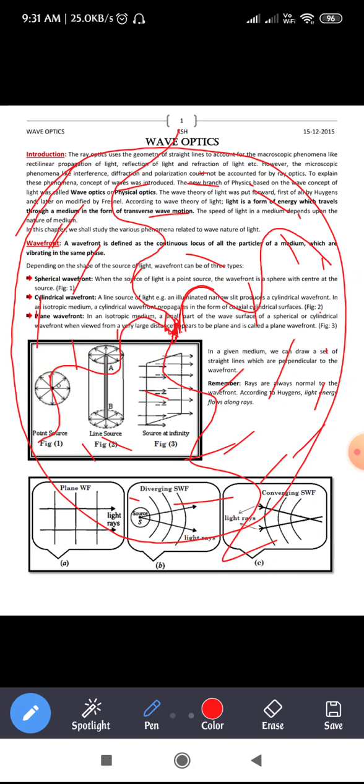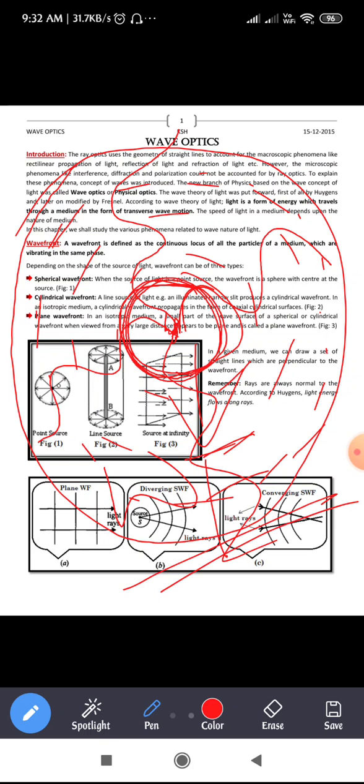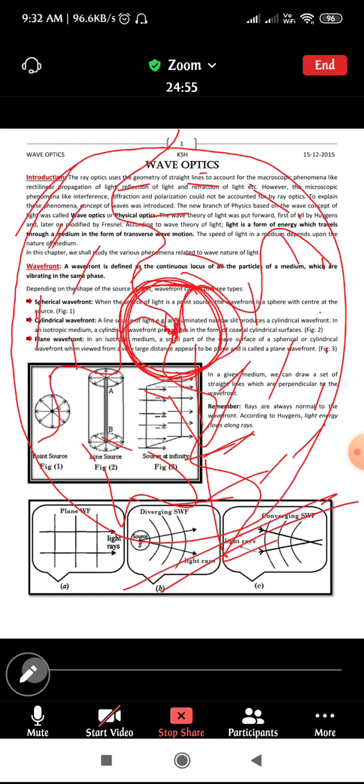Okay, so just join all the points which are at the crest, I mean the particles which are vibrating in the same phase. So these are the particles which are vibrating in the same phase, and the locus joining all these particles which are in the same phase itself is called a wavefront. Okay, is it fine? Is it fine, others?